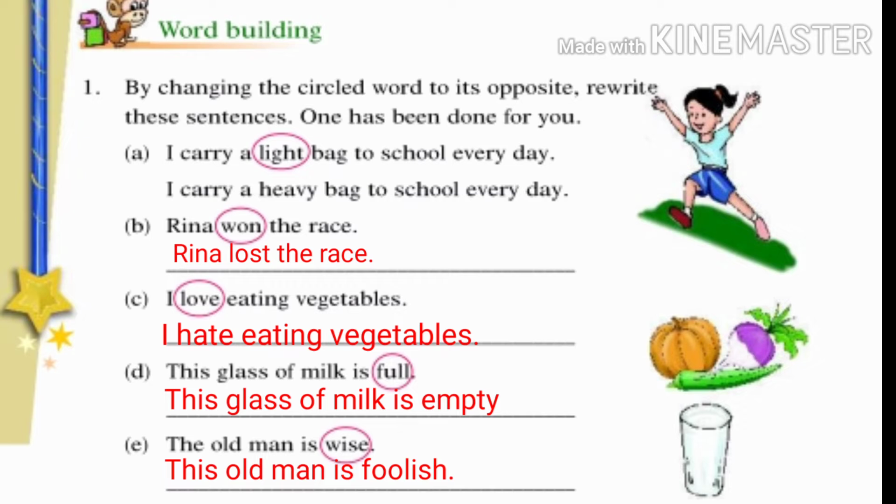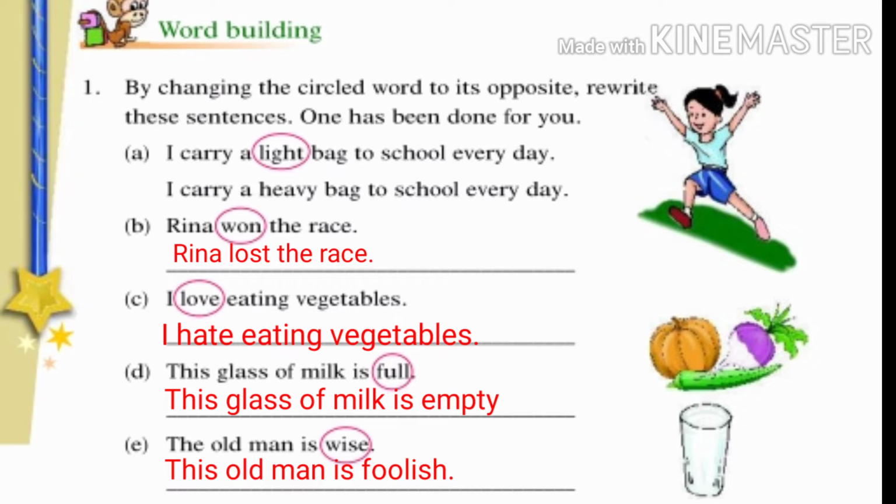Now see sentence B. Rina won the race. The word won is circled. So we want to use the opposite word of won, and that is lost. By using the word lost instead of won, we want to rewrite the sentence. So the sentence is, Rina lost the race.